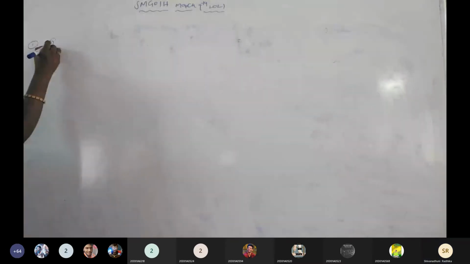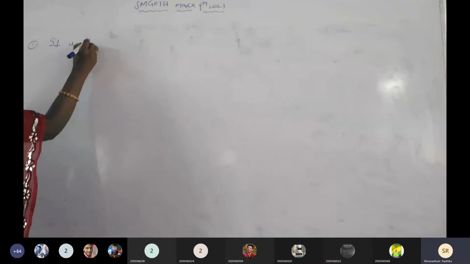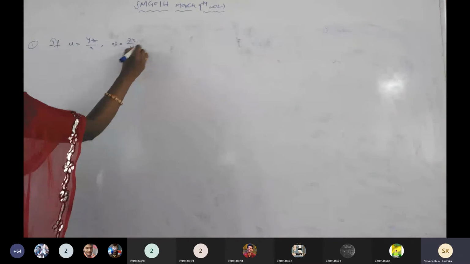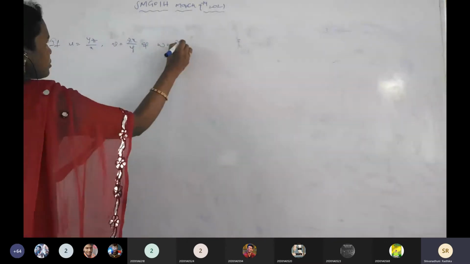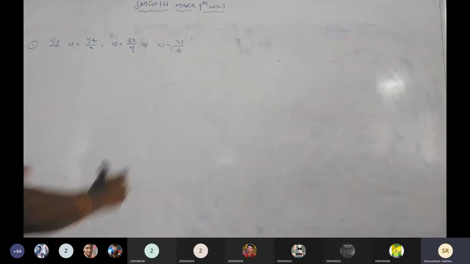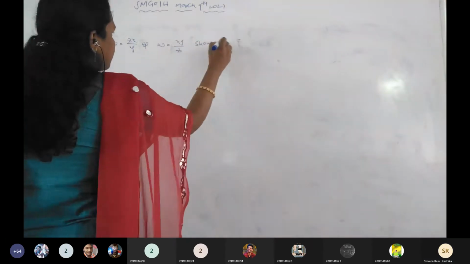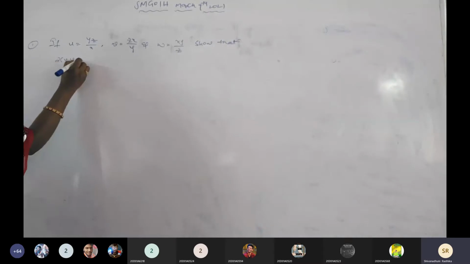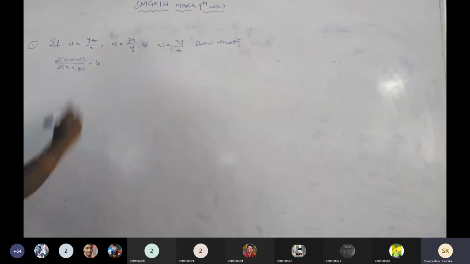First problem, if U equals to YZ by X, V equals to ZX by Y, and W equals to XY by Z. Show that dou of U comma V comma W by dou of X comma Y comma Z equals to 4.